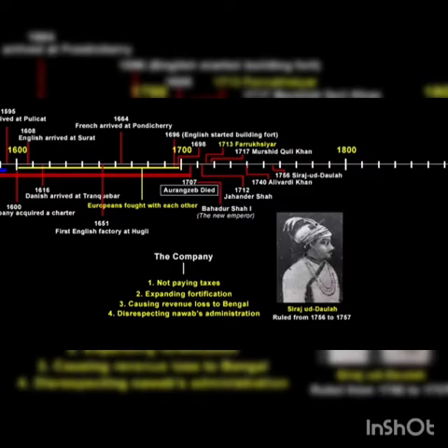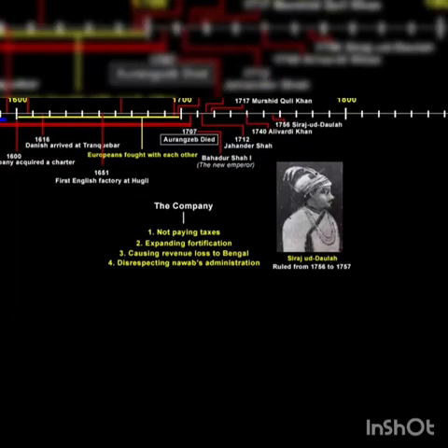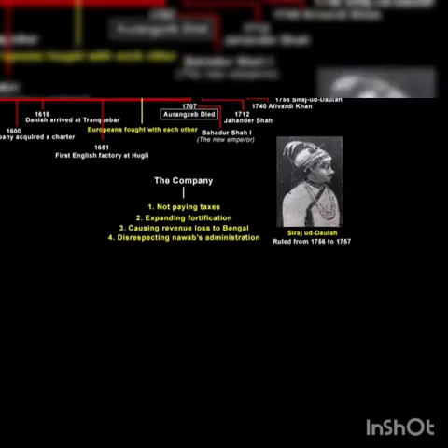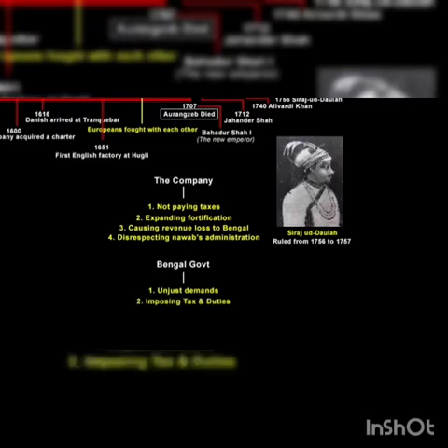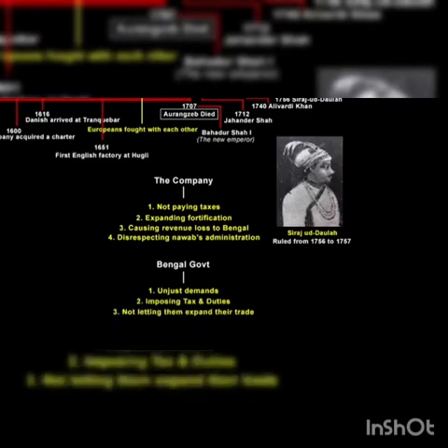Till now we have heard the Nawab's side of the story, and as usual every story has two sides. So now let's hear what the company's justification to these allegations was. The company said that the unjust demands of the Bengal government were ruining the trade of the company, and trade could flourish only if the duties were removed. They also said to expand trade, the company had to enlarge its settlements, buy villages, and rebuild its forts. This was the company's justification.